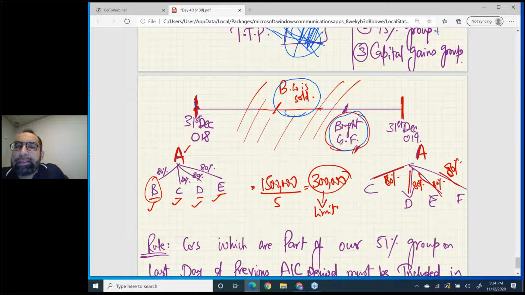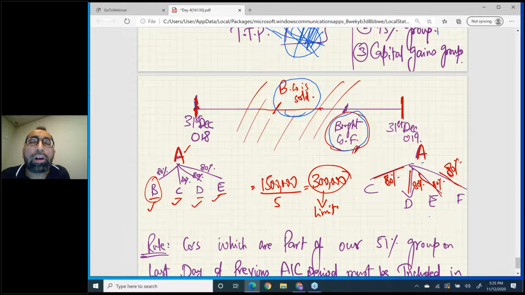Now, which companies do you have at the year end? The year end structure is A, C, D, E, F. Now the question is, during the year the group structure has changed. One company you have sold, and one company you have bought. Now which companies are included for limit apportionment?